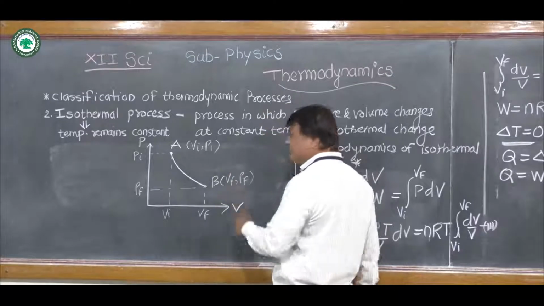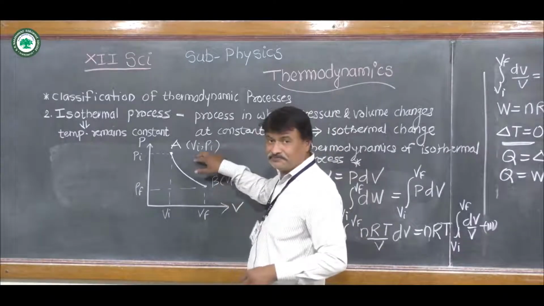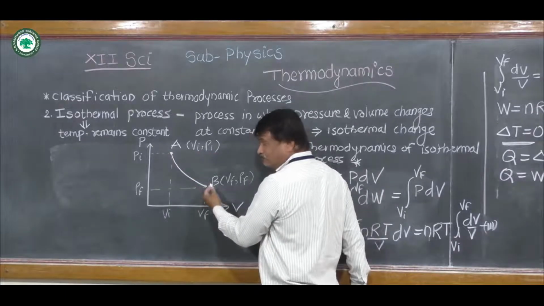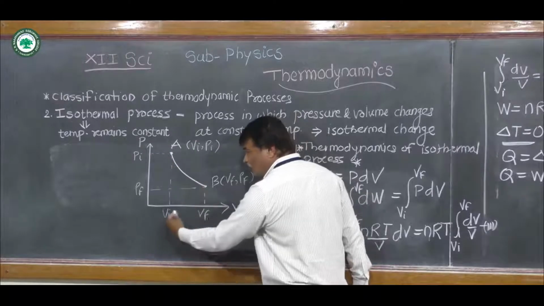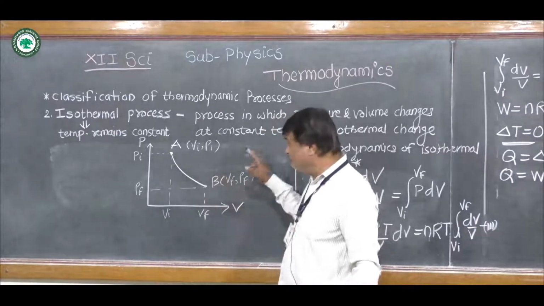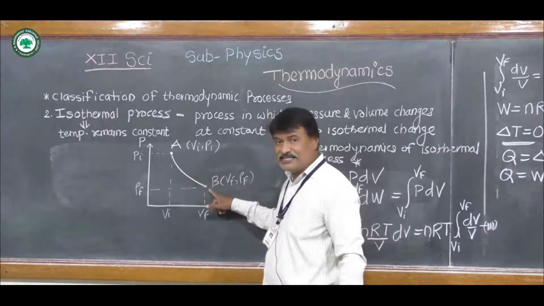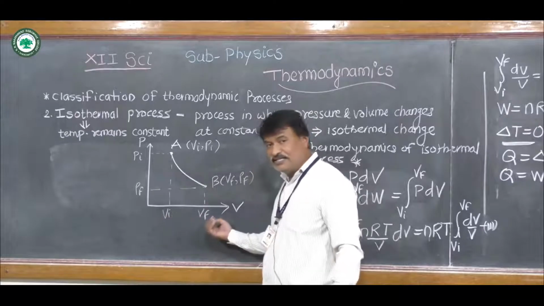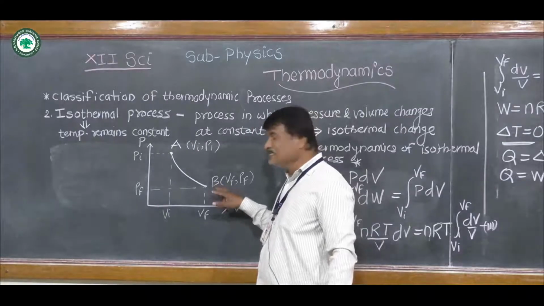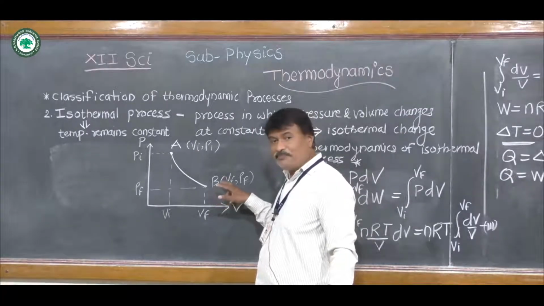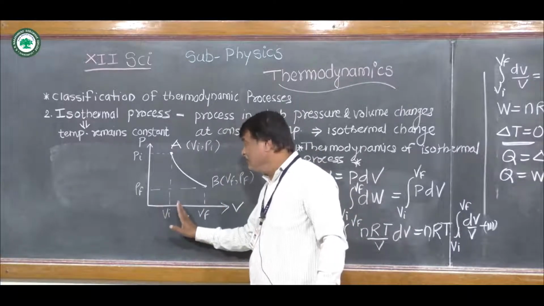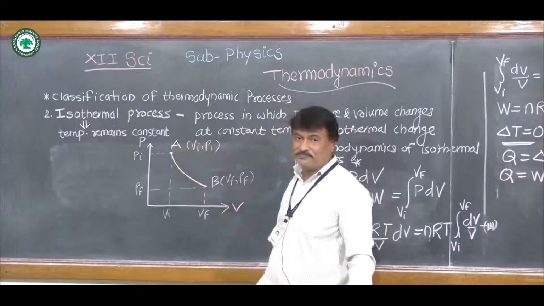Under the isothermal process, temperature remains constant, and therefore as pressure goes on decreasing, its volume goes on increasing. This graph shows that at constant temperature, pressure goes on decreasing and volume goes on increasing. In other words, from B to A, volume goes on decreasing and at the same time pressure goes on increasing.